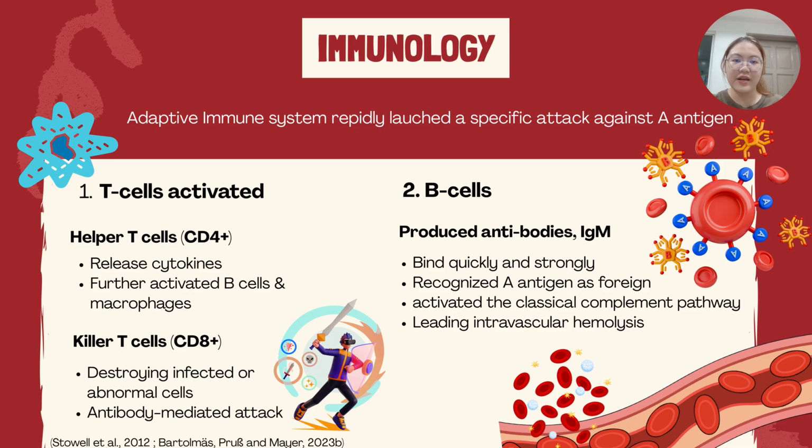Once Jack received AB RH positive blood, his adaptive immune system rapidly launched a specific attack against the A antigen on the transfused red blood cells. The T cells were activated first. The helper T cells, CD4+, released cytokines and further activated B cells and macrophages. Killer T cells, CD8+, destroyed infected or abnormal cells. B cells produced antibodies such as IgM, which bind quickly and strongly and recognize the A antigen as foreign. This activated the classical complement pathway, leading to intravascular hemolysis.